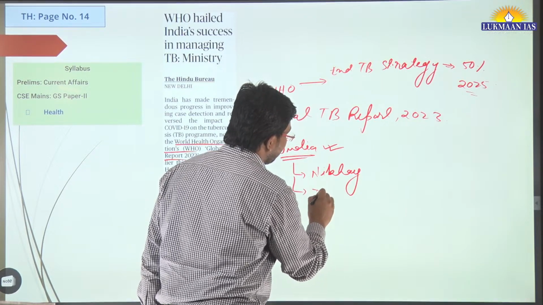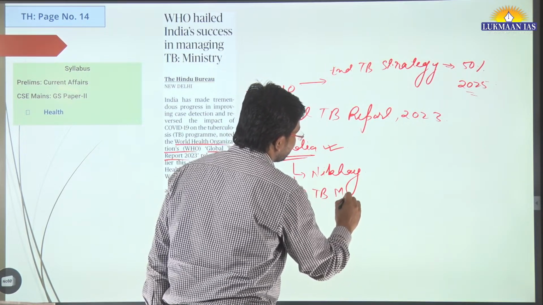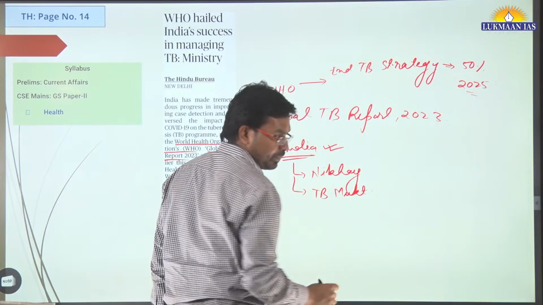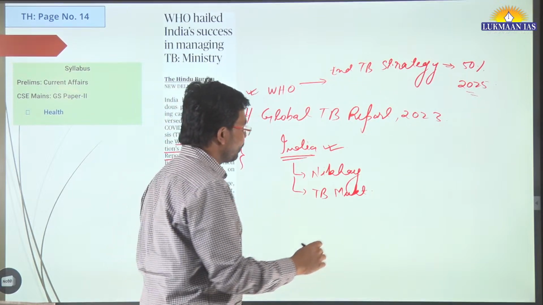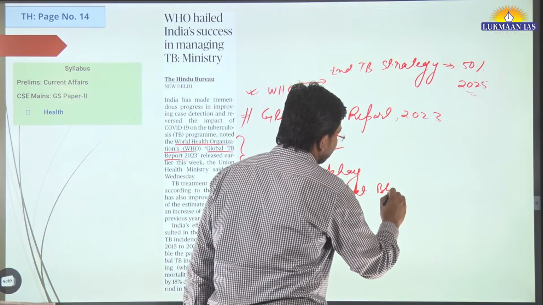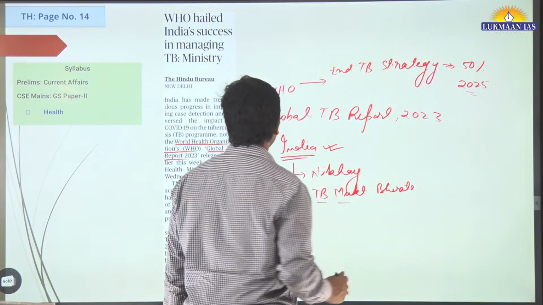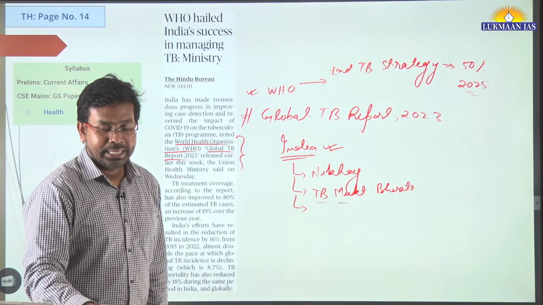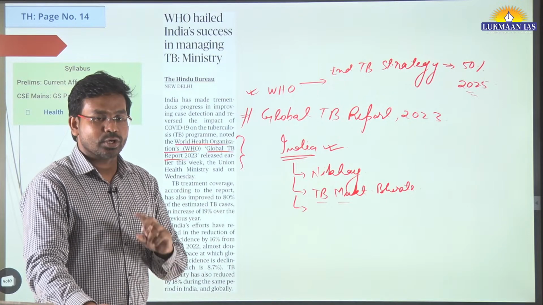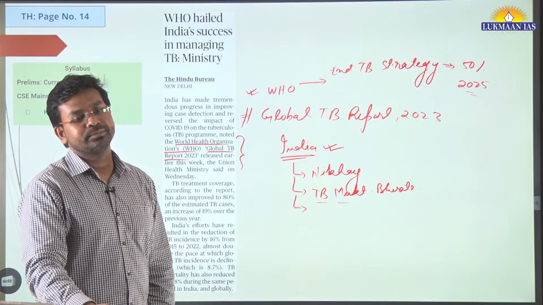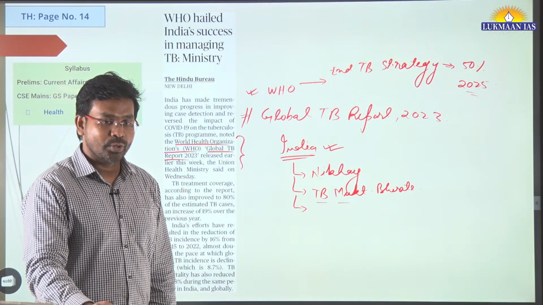And if we talk about India, the Government of India has a portal which is known as the Nikshay portal. Then we have the TB Mukt Bharat Abhiyan also, Pradhan Mantri TB Mukt Bharat Abhiyan, like that. And many other programs are there. So what is TB? Tuberculosis. It is a bacterial disease. It is caused by a bacteria which is known as Mycobacterium tuberculosis.